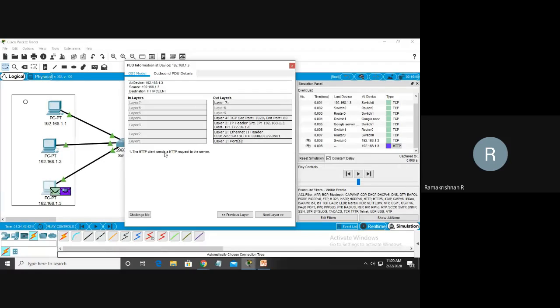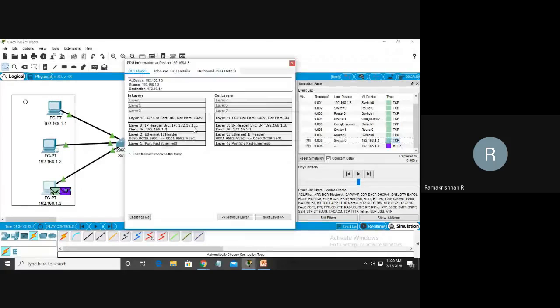But in the new version, the message is still being received. You see the message: the HTTP client sends the HTTP request to the server. Next layer. It sends the segment information. That is the 6th and 7th layer. Physical layer, application layer. After that, the presentation and session layers are not working. Then the TCP protocol, then the network layer, then the data link layer. Everything is working.